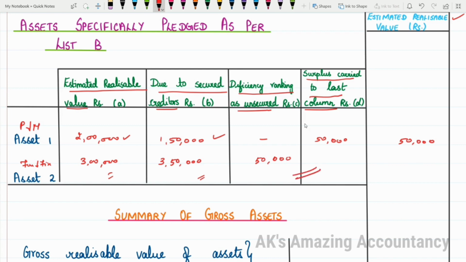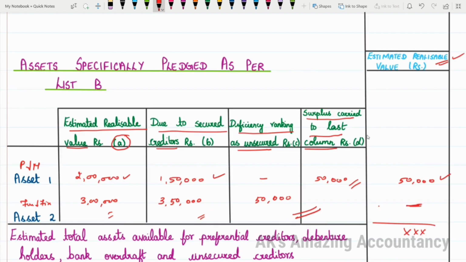As far as this particular situation is concerned, if you get a situation like this, if you get deficiency, nothing will come in the outer column. But the deficiency will be regarded as what? It will be regarded as unsecured creditors. When it is not covered by securities, what is it? It is unsecured only, no? That is why we are writing it as deficiency ranking as unsecured. In this example, how much is the deficiency? The deficiency is this 50,000 rupees.